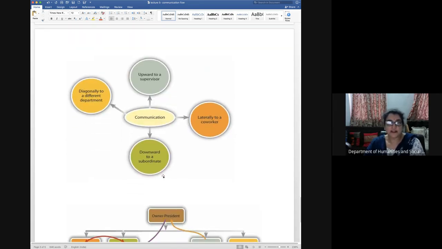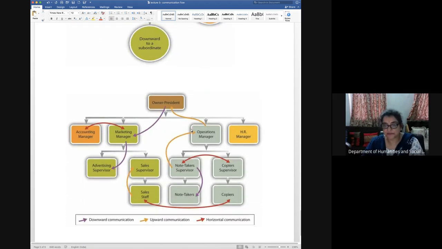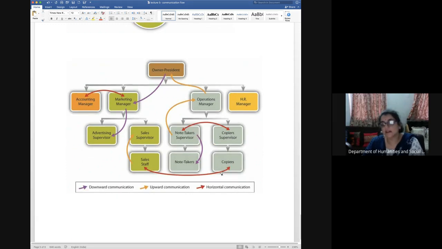So we have seen here that in communication, especially in organizational and formal communication, there are 4 types of communication. First is upward, which is to the supervisor. So from subordinates, it is going to the supervisor. Diagonal means from one department to the other department, it is being diagonally connected. Lateral means all the people at the same level of post are communicating with each other. There is another chart here, which will explain it much better.